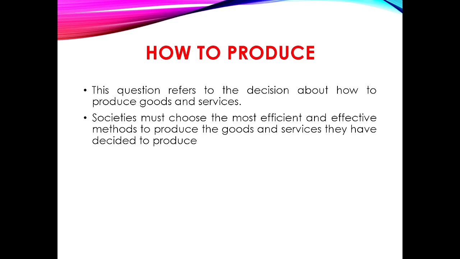When goods are produced using a large quantity of labor, this is called the labor intensive technique. On the other hand, when the goods are produced by using a large quantity of machines and only a small number of workers, it is called capital intensive technique. Thus, the problem of how to produce can be termed as the problem of choice of technique. Society must choose the most effective method to produce the goods and services they have decided to produce.